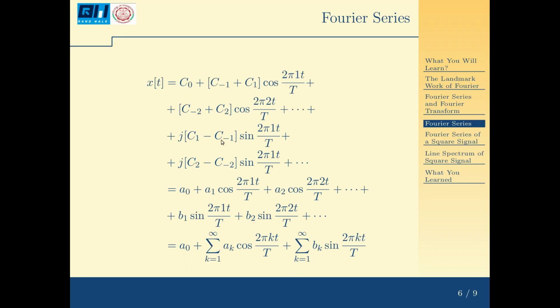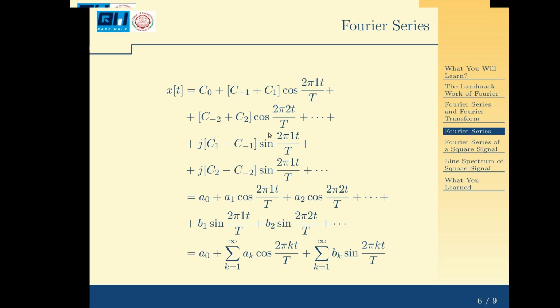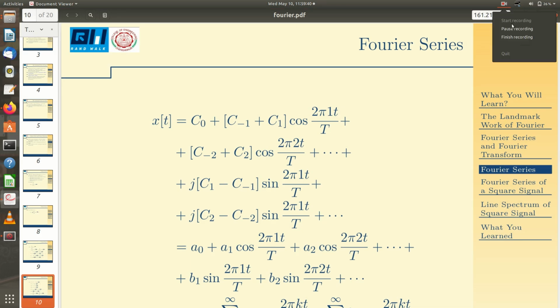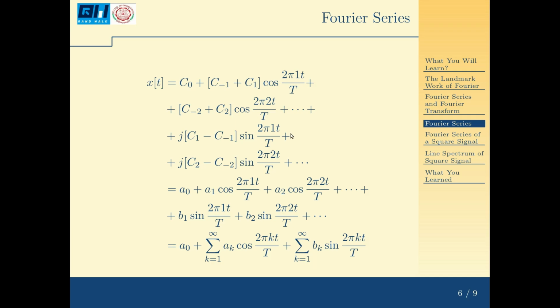Here I have c0, that is my DC term, plus c minus 1 plus c1 cos 2 pi into 1t by T plus c minus 2 plus c2 cos 2 pi into 2t by T plus etc. These are the cosine terms. Then there are the sine terms, that is j into c1 minus c minus 1 sin 2 pi 1t by T plus j into c2 minus c minus 2 sin 2 pi 2t by T, that is the second harmonic.